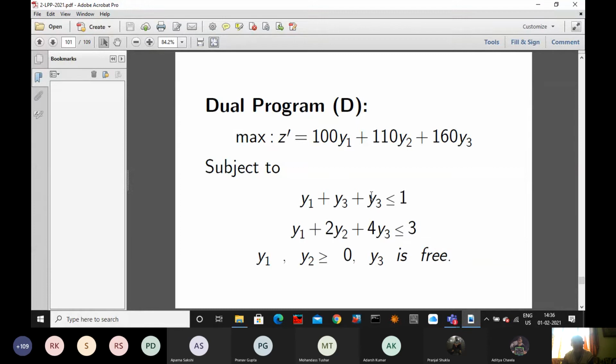Finally, how will you get y3? Whatever answer you are getting, let us say y4 equal to 10 and y5 also equal to 10, then it is 0. If y4 equal to 10 and y5 equal to 5, then 10 minus 5 is 5, positive. If reverse, y4 equal to 5 and y5 equal to 10, then this is minus 5. So it can be 0, positive, or negative. So free. That is the trick.